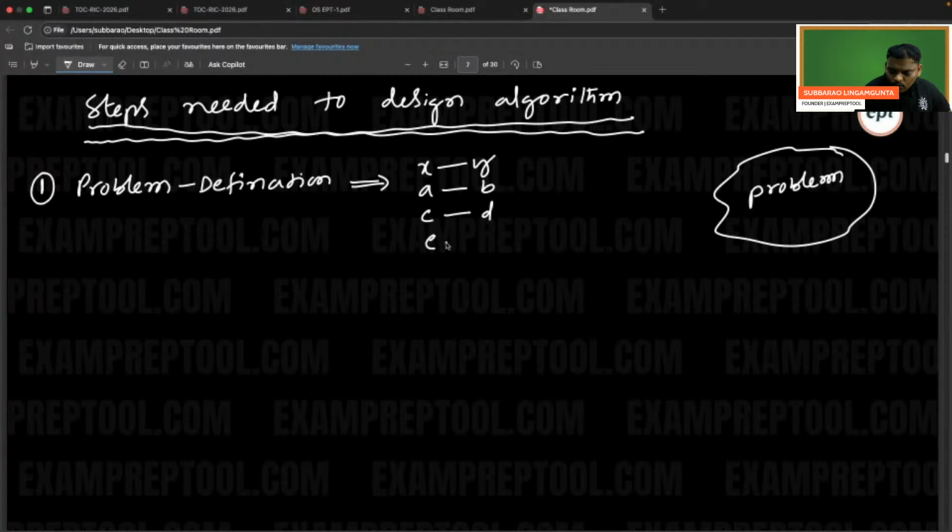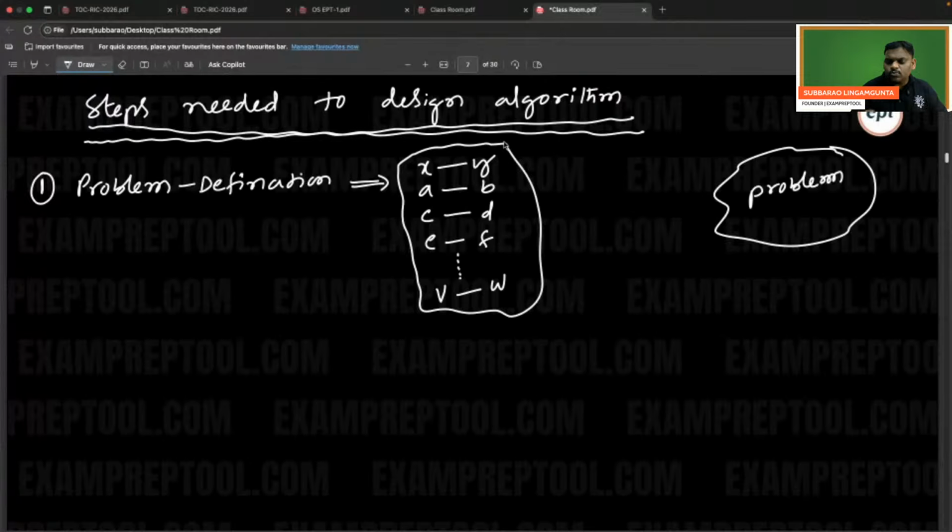E input, output is F. And so on. V input, W output, something like that. So now the problem is clear. For every input, I know what the output is. That means the problem definition is clear. This is the first step.